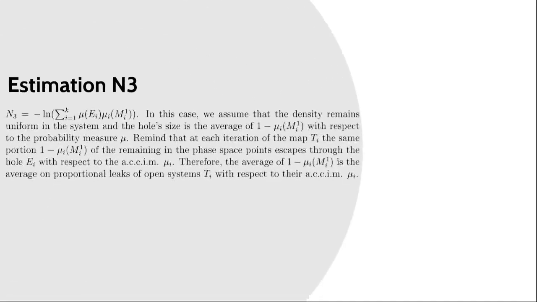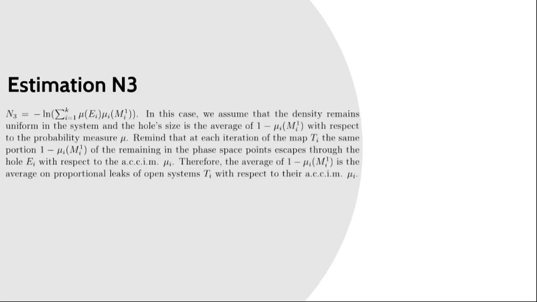And finally, we have estimation M3 given by the following formula, and in this case, we assume that the density remains uniform in the system and the hole size is the average of 1 minus mu_i of M_i1 with respect to the probability measure mu. Let's see what the average of these values means.